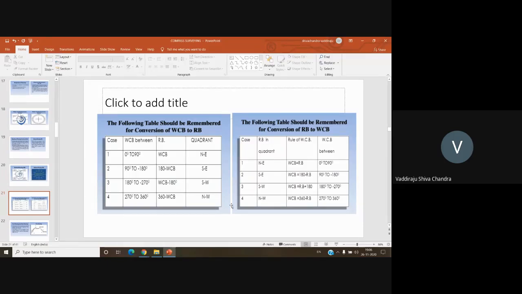Similarly, when the values are given in the reduced bearing system and you want to get the whole circle bearing: if the survey line is in the northeast quadrant, the numerical value of reduced bearing is equal to the whole circle bearing. Just remove the northeast. Whatever numerical value is there in the reduced bearing, the same thing you can represent as the whole circle bearing. If the reduced bearing is in the southeast quadrant, then you need to subtract that from 180 to get your whole circle bearing.